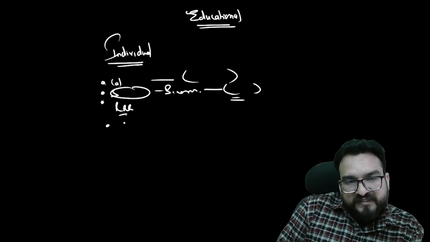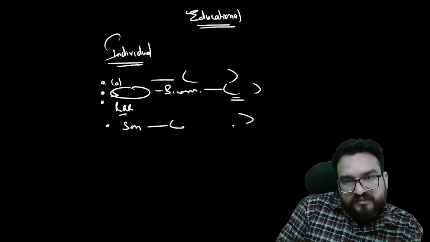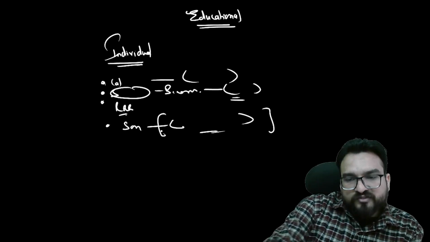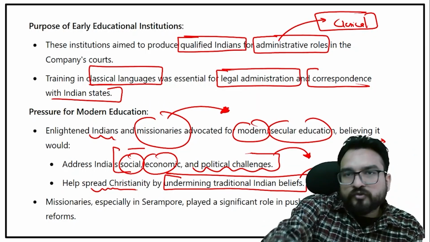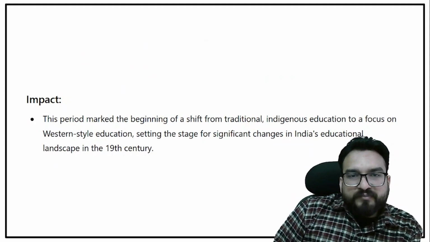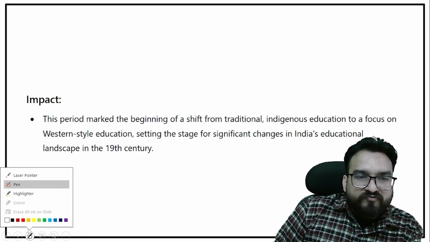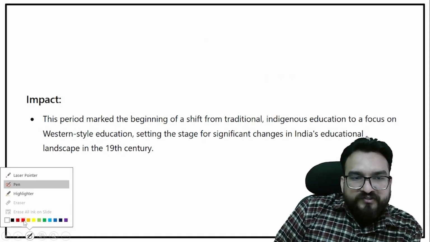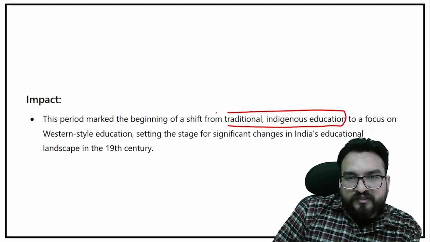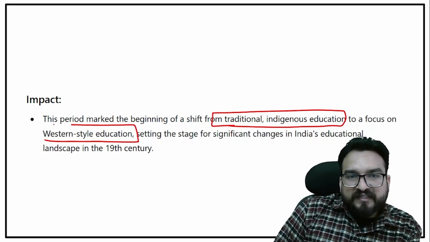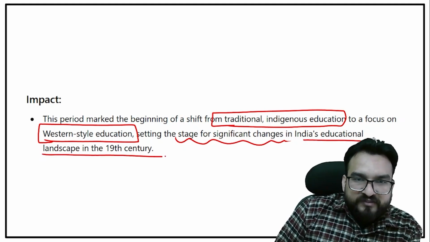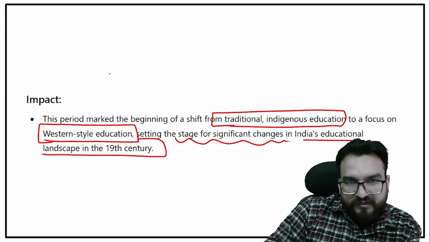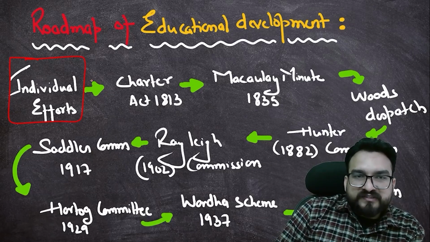Okay, then you will be seeing certain Sanskrit colleges were set up. Rest of the things you don't need to write. You have understood that, well and good. Nobody will ask you all this. Okay? So in this time period, you will be seeing the beginning of a shift from traditional indigenous education to a focus on Western style education, setting the stage for significant changes in India's educational landscape in the 19th century. Right? Okay, so individual efforts is done.